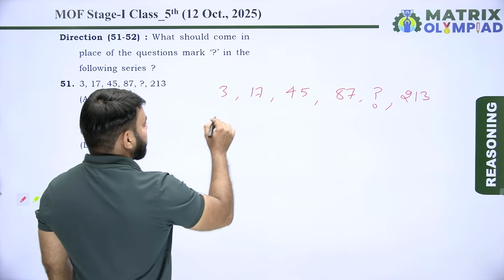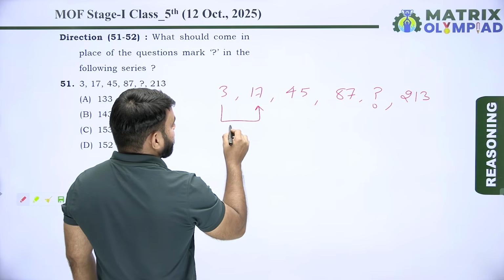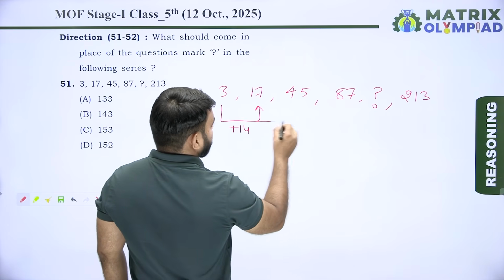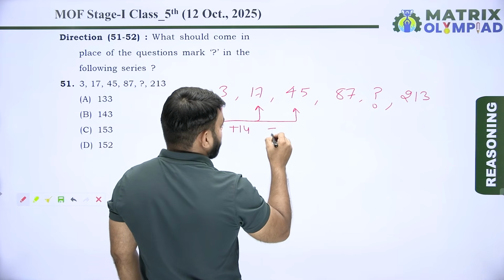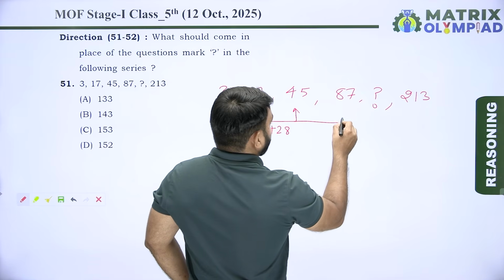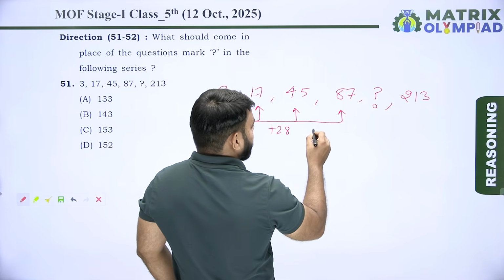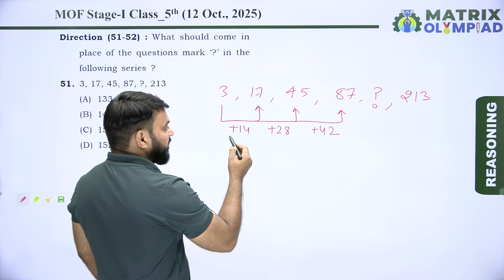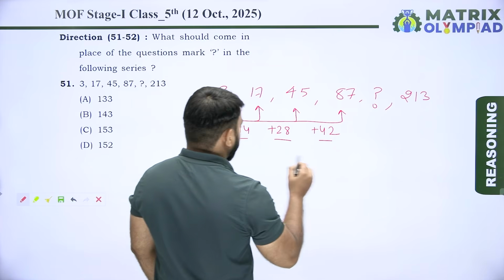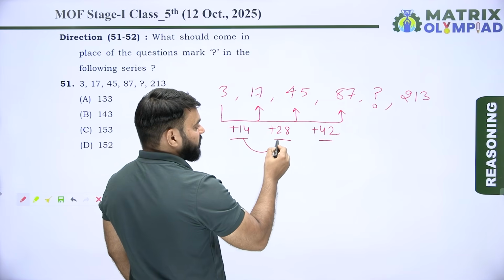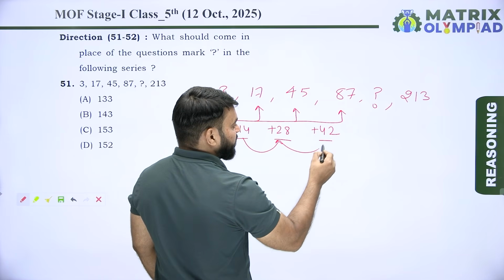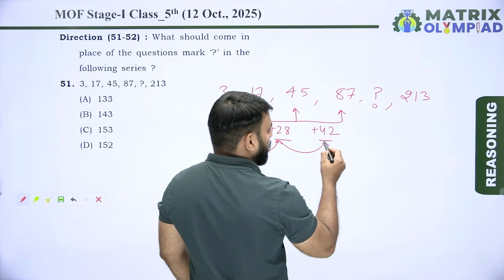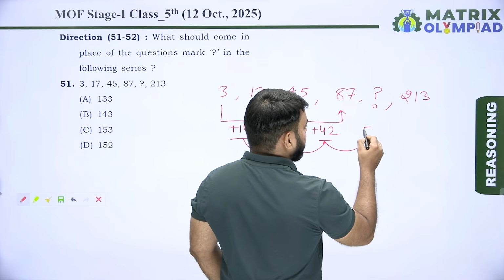So pattern of the series is 3 to 17, it means plus 14, 17 to 45, it means plus 28, 45 to 87, it means plus 42. So now pattern is 14, 28, 42. 14 plus 14, it means 28. 28 plus 14, it means 42. Now 42 plus 14, it means 56.